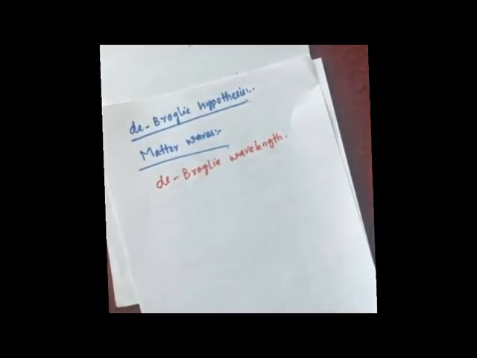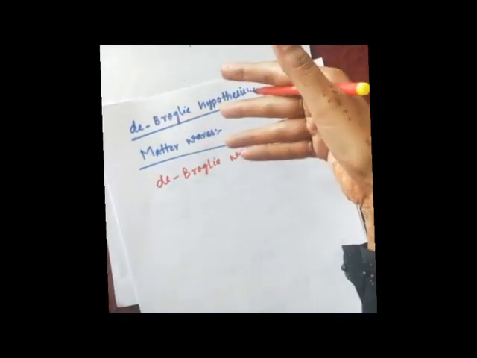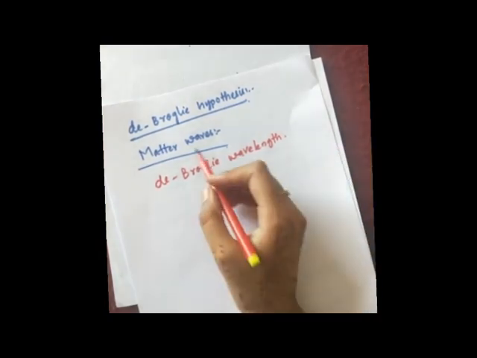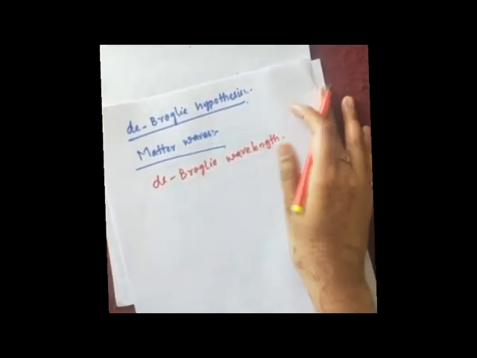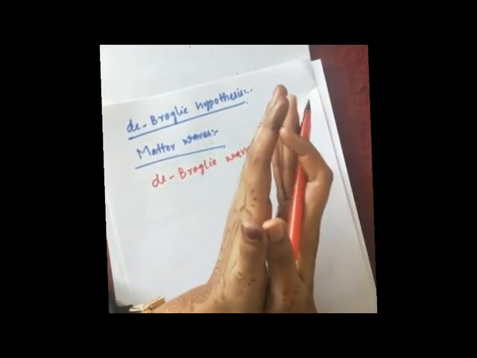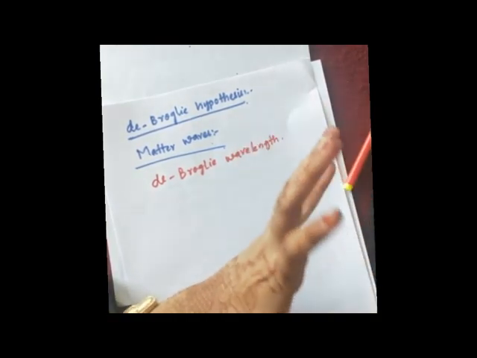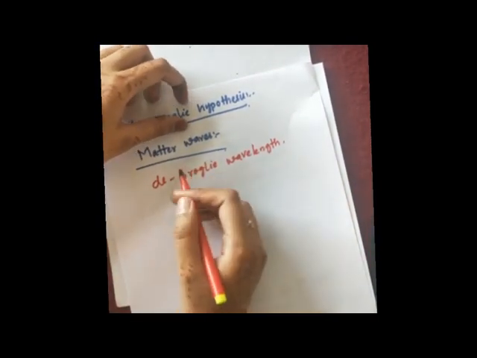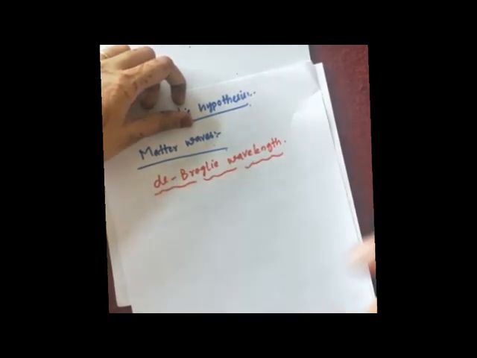Now, if the moving material particles have waves, definitely they will have a wavelength. So the wavelength associated with the matter waves or de Broglie waves is called the de Broglie wavelength. Now there are many expressions for de Broglie wavelength, one in terms of the other. So I will write them one by one for you. First, I will write the expression for de Broglie wavelength. Let us make it the main heading.